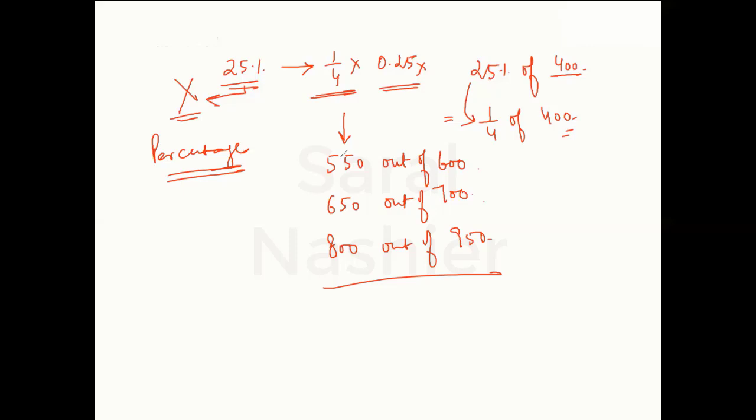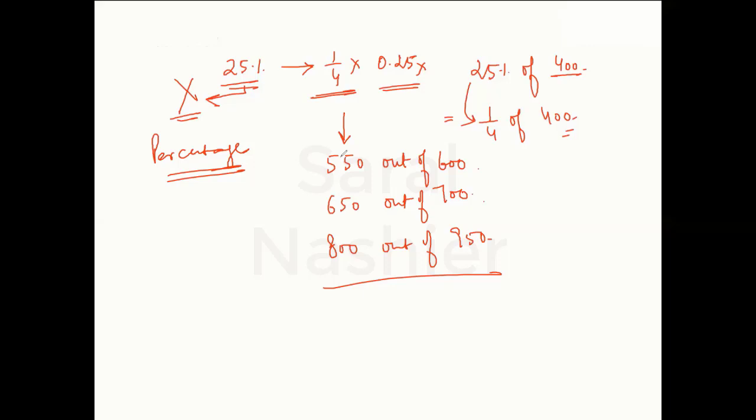Now they are telling me out of 600, 700, 950. Though I can compare it now, but still it is a bit difficult for me. I'll have to check that if they all are taken on the same base, then which number would be the best, which number would be the worst, if I take the base as a same number, right? So